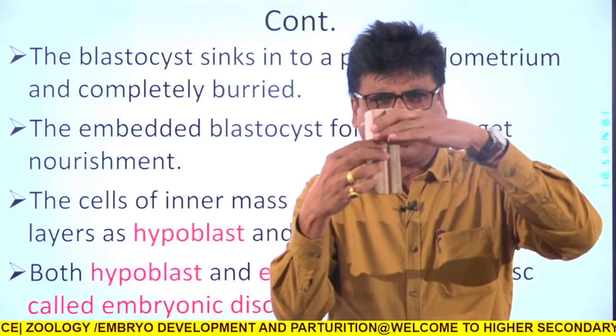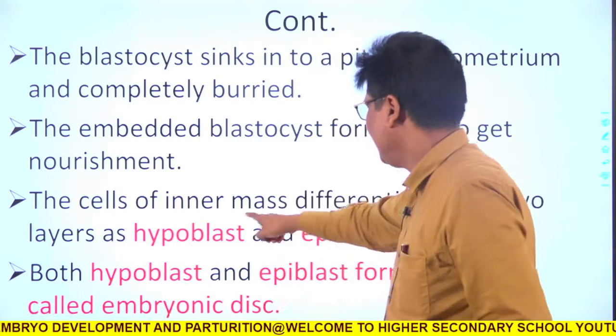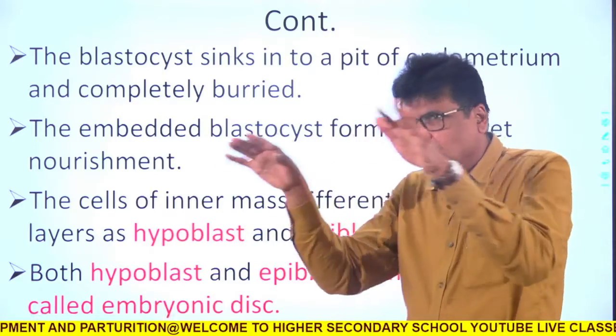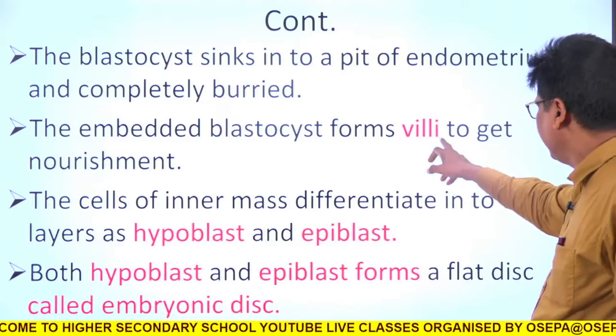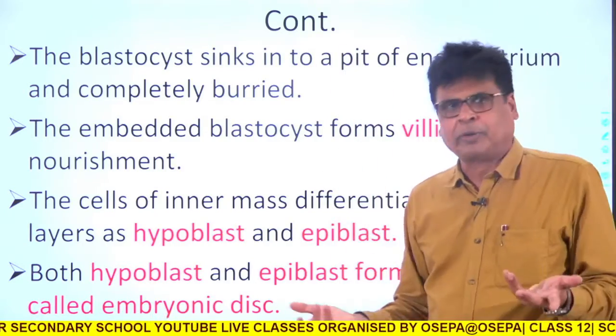So now the outer wall of the zygote, that is the trophoblast, will form villi-like structures. The embedded blastocyst forms villi to get nutrition from the uterine wall.